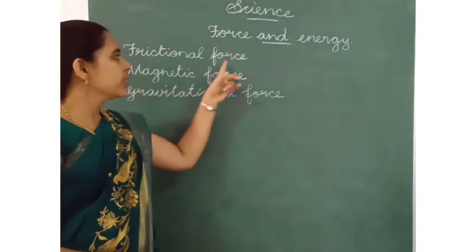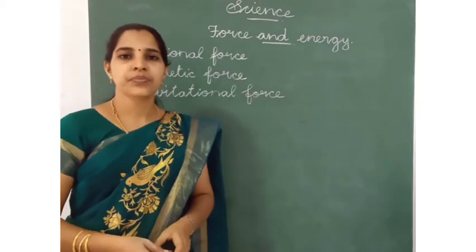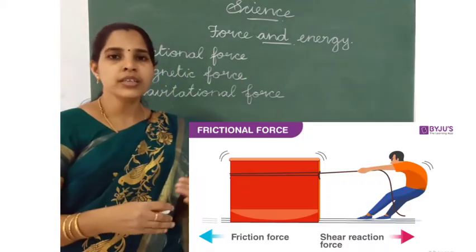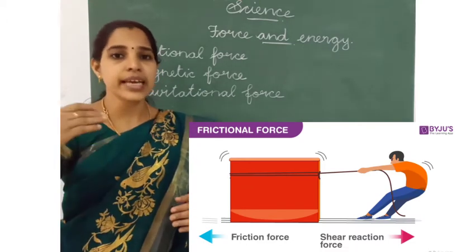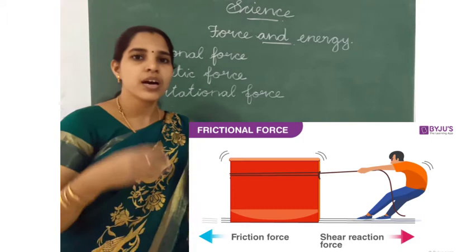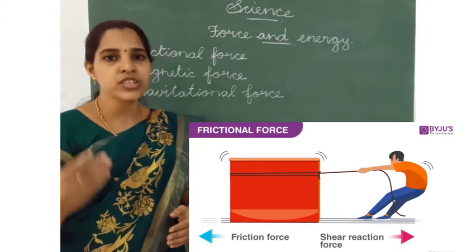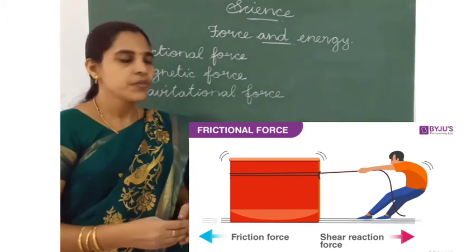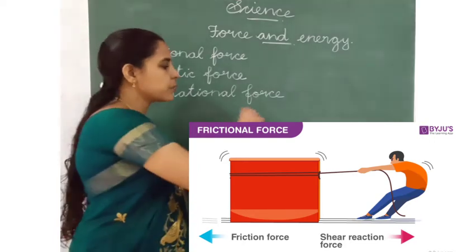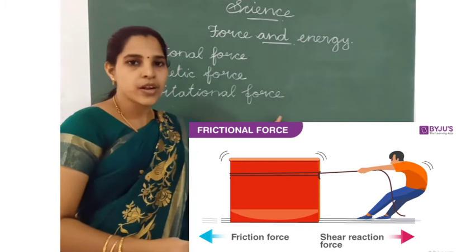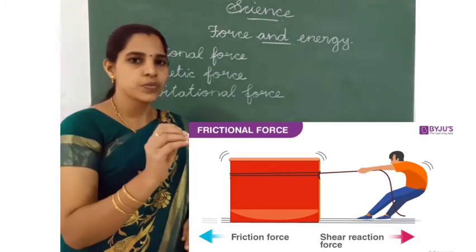What is meant by frictional force? This friction or frictional force occurs whenever any 2 objects or surfaces rub against each other. For example, this is the board. I am writing on the board. So, this is an object and chalk is an object.